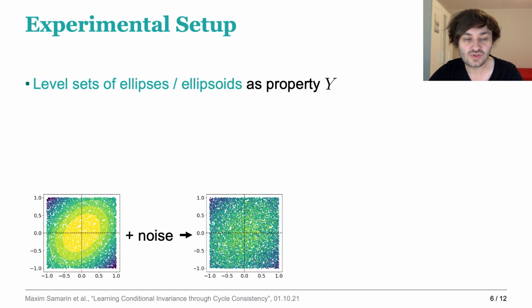To test our approach, we consider a rather simple synthetic experiment where level sets of ellipses or ellipsoids are our property y, which can be viewed as the color in the bottom plot, to which we add some noise. In addition, we map x and y into higher dimension to make the task more difficult.